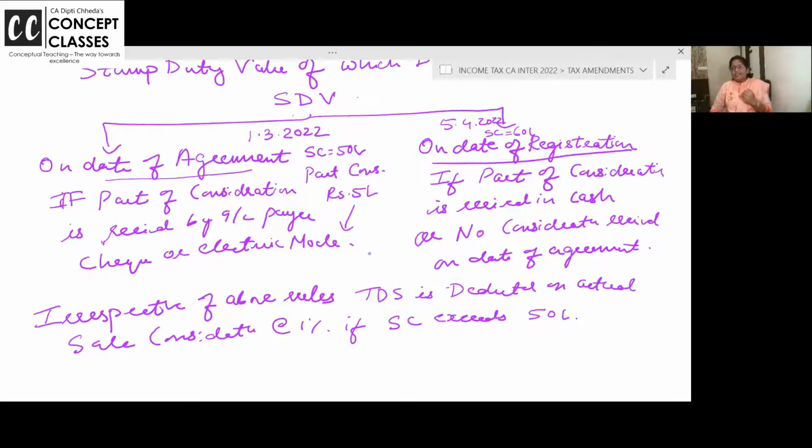And if actual sale consideration is less and stamp duty value is more, the difference is treated as gift and it will be taxable in the income of the buyer. Now, frankly speaking, this is a double taxation. I have sold you the property for 2 crore. Government is saying stamp duty value is 3 crore. So sale consideration, they are taking 3 crore. So on this additional 1 crore, I am also paying tax and it is treated as your income. You know why? It's not actually double taxation, but the 1 crore rupees which you are giving illegally to me, that is your earned income and you didn't pay the tax, no? So pay the tax.